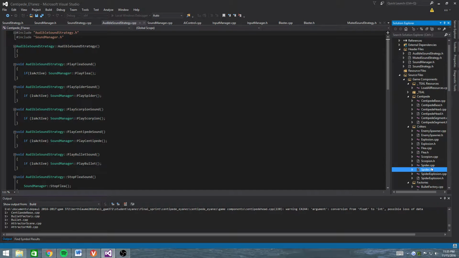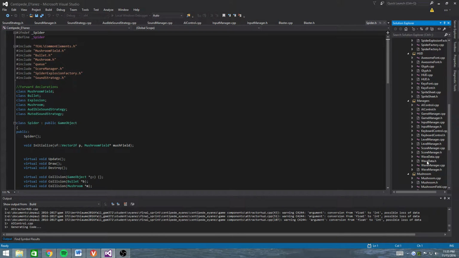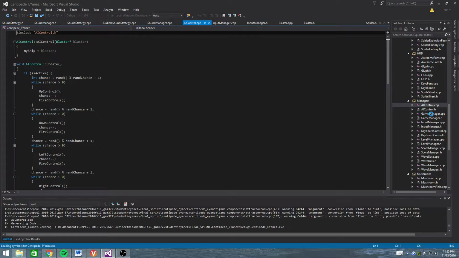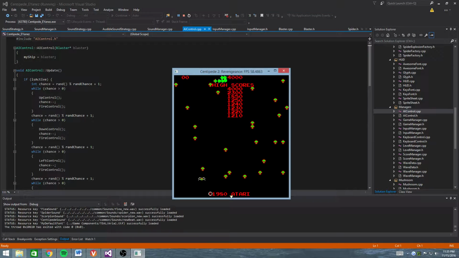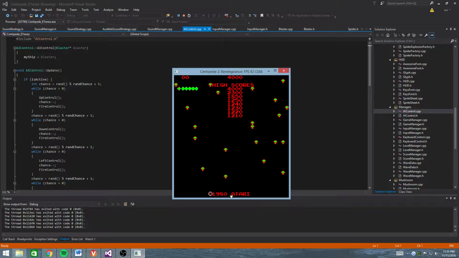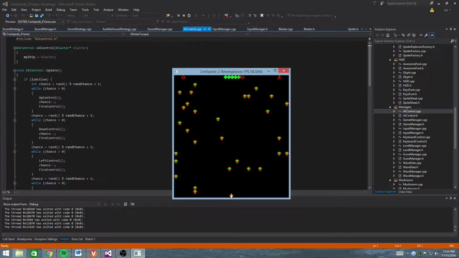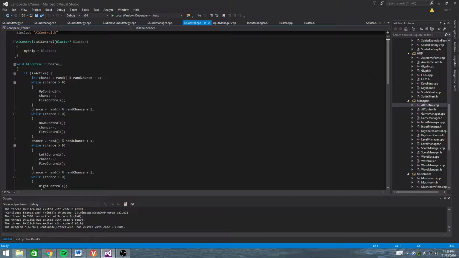And while it's loading, I'll open up the other strategy, which does work. So there you go, the attractor mode, and what was I doing? Alright, the sound manager, sound strategy, my bad. There are no sounds playing during this, there's no centipede beat, but if I run this, then that's all good.